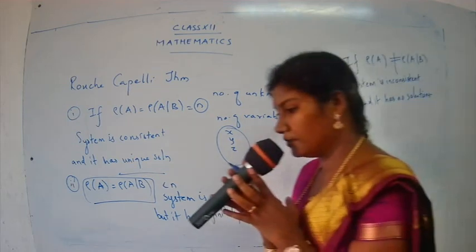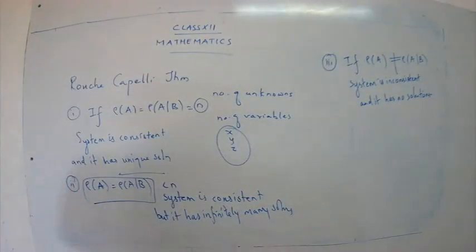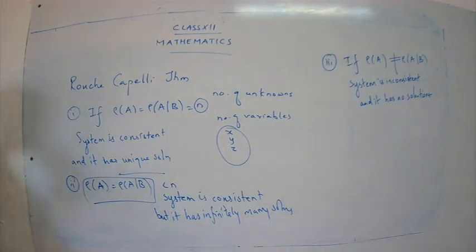So let's start with exercise 1.6. Write down your classwork, put today's date, give the heading exercise 1.6, and write down question number 1: test for consistency and, if possible, solve the following systems of equations by the rank method. That is, you are going to check for consistency, and if possible, that means if we are able to get the answer, we get it by the rank method. Okay children, so let's follow up.